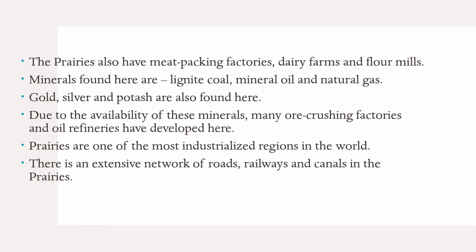So, in prairies, apart from agriculture or cultivation, many meat packing factories are also there. Dairy farms are there where animals are kept for milk, egg, and meat. And flour mills are there. Flour means the atta, the wheat flour. So because a lot of wheat is grown here, flour mills are there, which turn wheat into flour. That is known as flour mills.